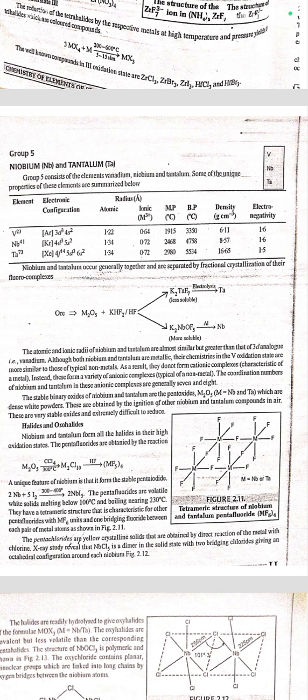is vanadium. Although both niobium and tantalum are metallic, their chemistry in the +5 oxidation state is more similar to that of typical nonmetals. As a result, they do not form cationic complexes. Instead, they form a variety of anionic complexes. The coordination numbers of niobium and tantalum in these anionic complexes are generally 7 and 8. The stable binary oxides of niobium and tantalum are the pentoxides, which are dense white powders. They are obtained by ignition of other niobium and tantalum compounds in air, such as halides and oxohalides of the group 5 elements.